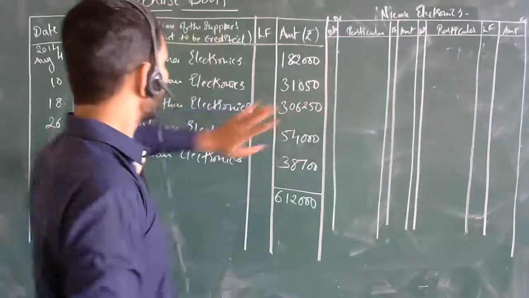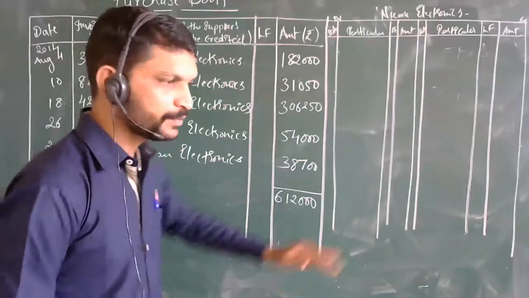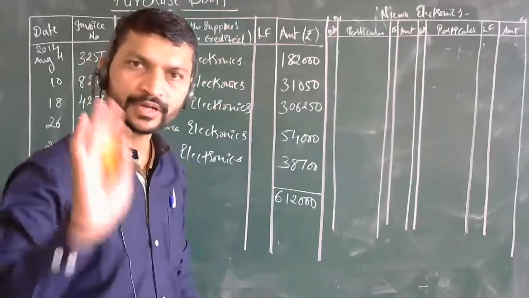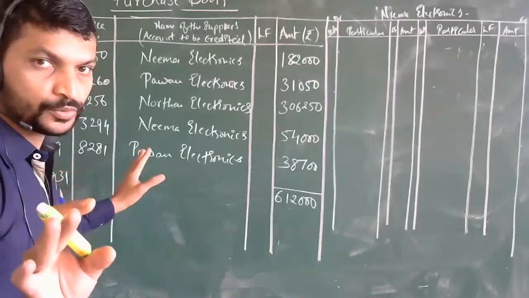Whatever the Nima Electronics, Pawan Electronics, and Northern Electronics are in the ledger account, they will have only credit entries. In the theory part, before solving, I told you.